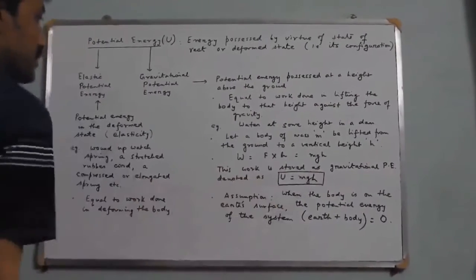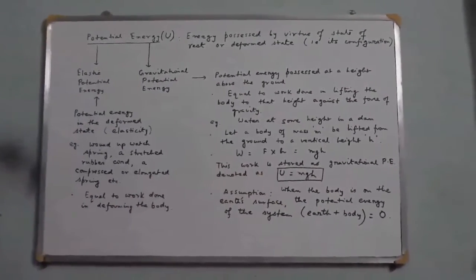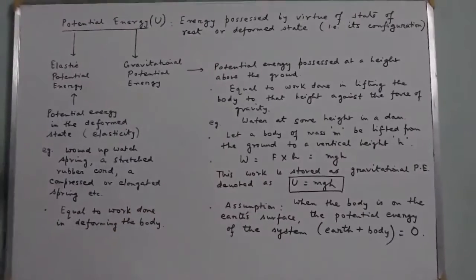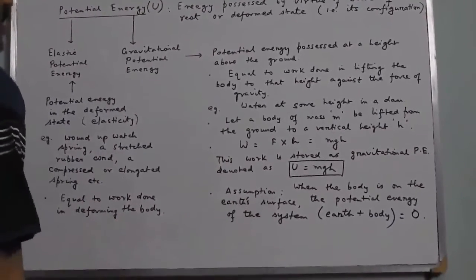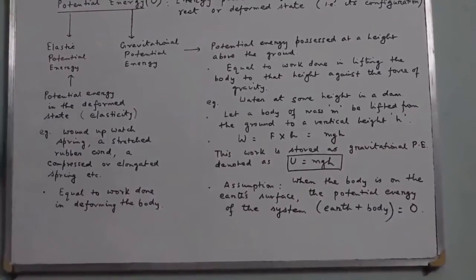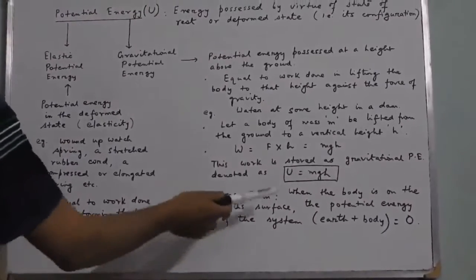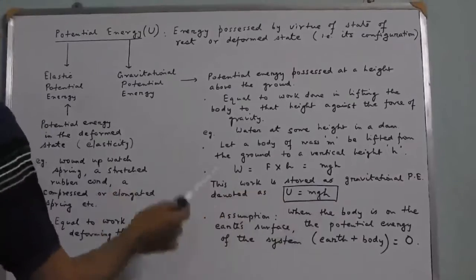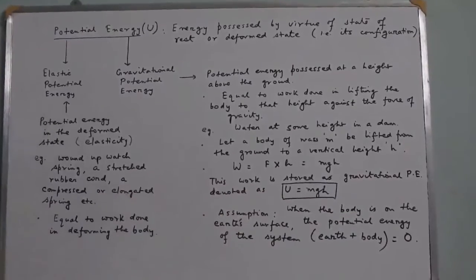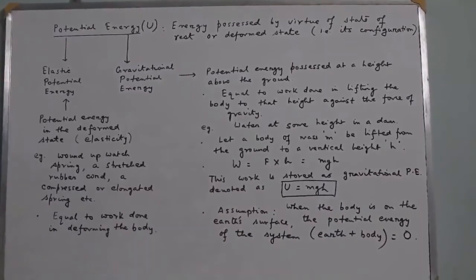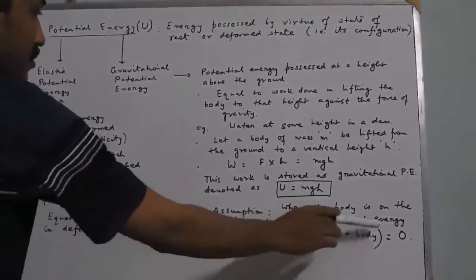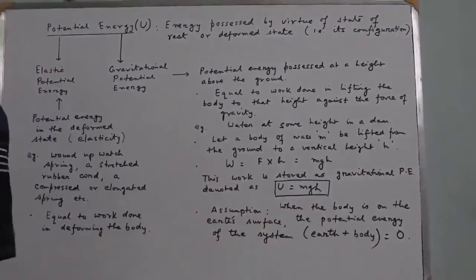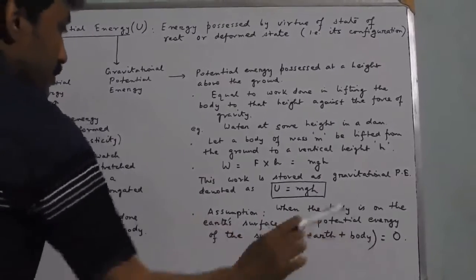U is mgh. Now in this situation we have assumed that the body, when it is on the Earth's surface, its potential energy is 0. Actually, whenever an object is lifted to some height h above the Earth's surface, it gains some amount of potential energy. Because we always assume that on the Earth's surface, the potential energy of the system that comprises the Earth and the body is 0.